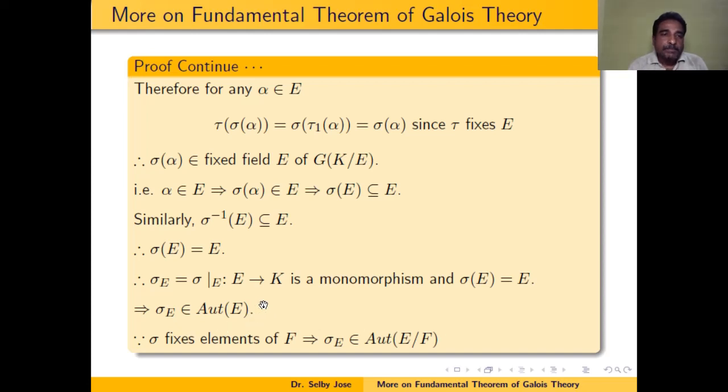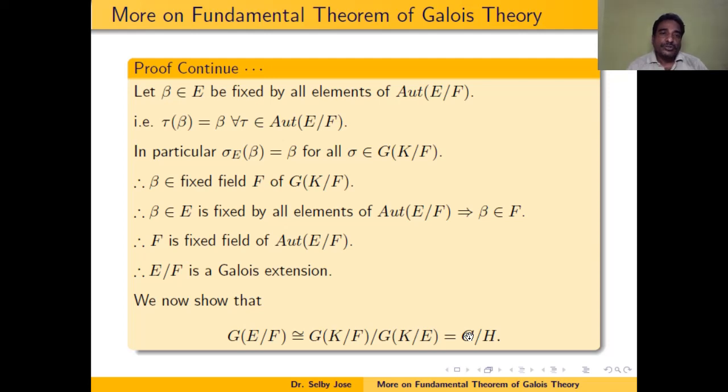Now, sigma belongs to the Galois group of K over F means what? Sigma fixes elements of F. So therefore sigma_E also fixes elements of F. Therefore, sigma_E belongs to the automorphism group of E over F.